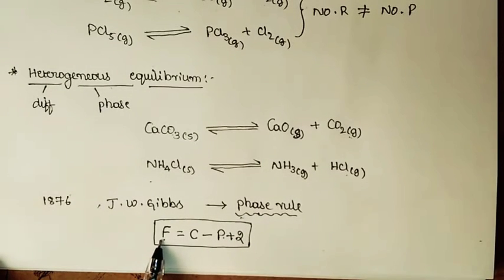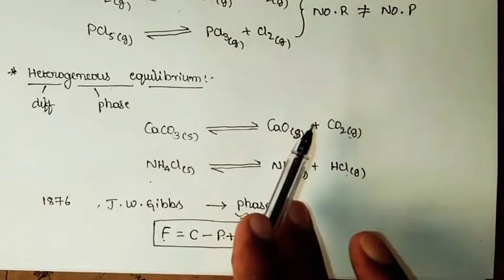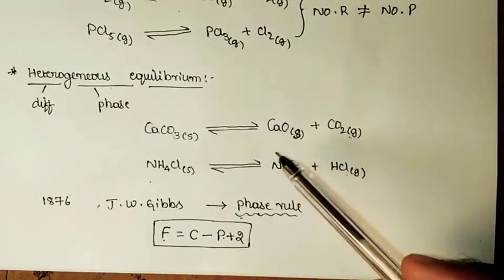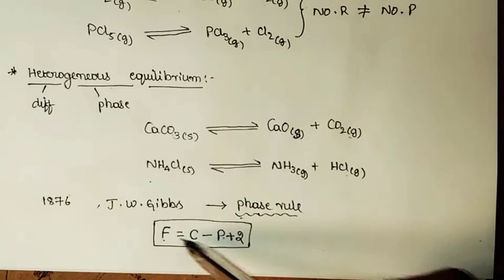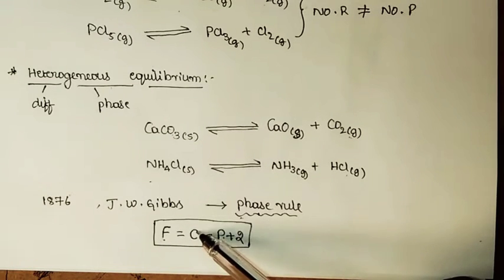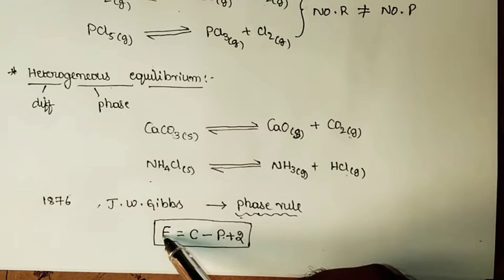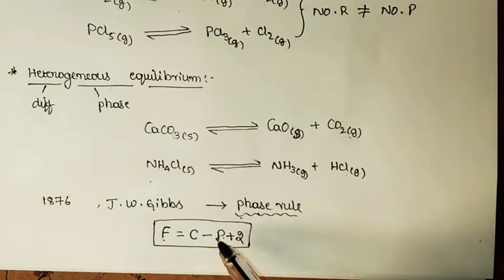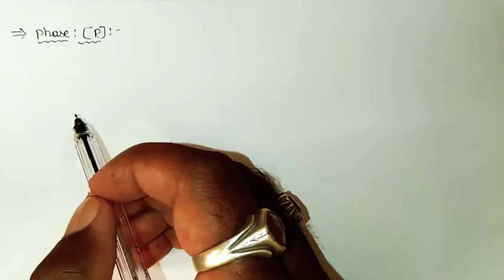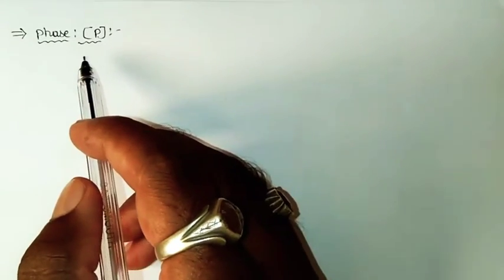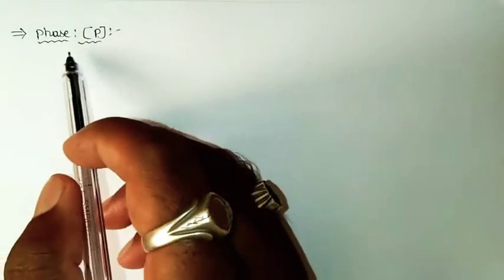So once again, F is the number of degrees of freedom, C is the number of components, P is the number of phases. In order to understand the concepts of phase equilibrium, first we need to know the exact meaning of these three terms, that is phase, components and degrees of freedom. Now we shall see the exact meanings of phase, component and degrees of freedom, and how to calculate these three things for a particular system. The first term that comes in the phase rule is P, that is phase.